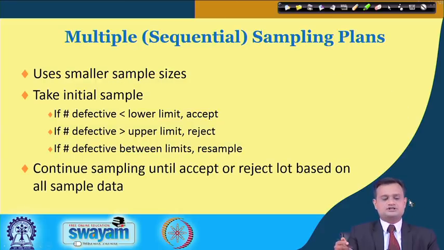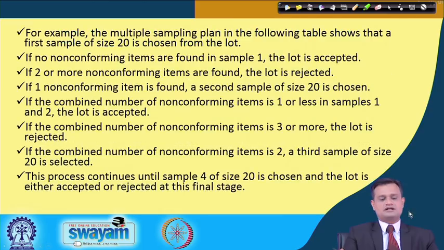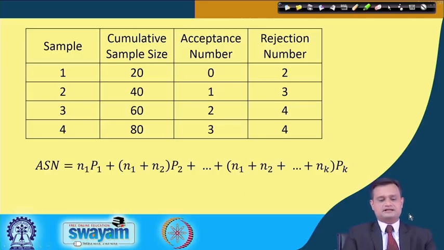We are not going into the detail of multiple sampling plan, it is just an extension of double sampling. You take the initial sample; if defectives are lower than the lower limit, accept; if greater than the upper limit, reject; in between, go for another sample and continue for n number of stages, and this is your multiple or sequential sampling plan.